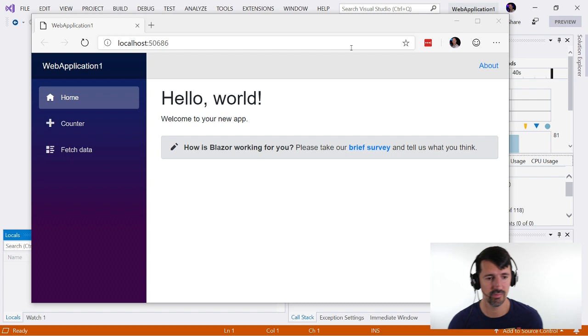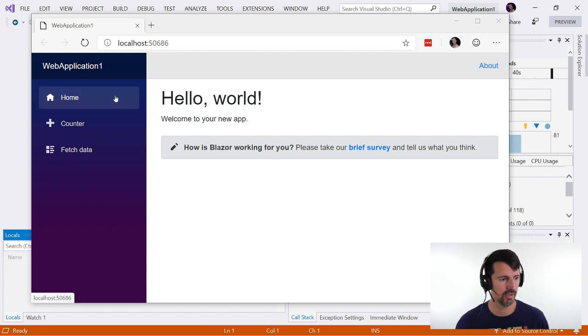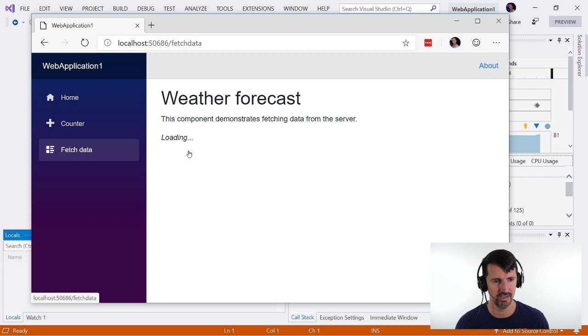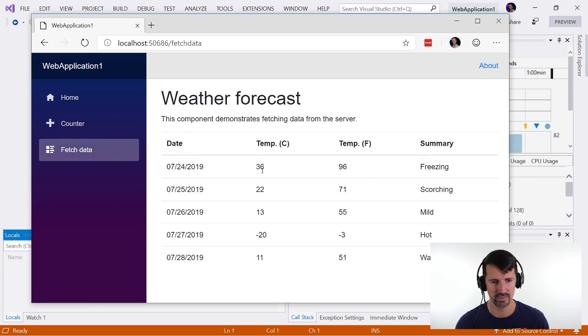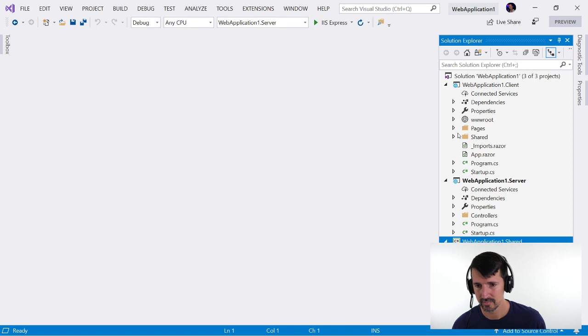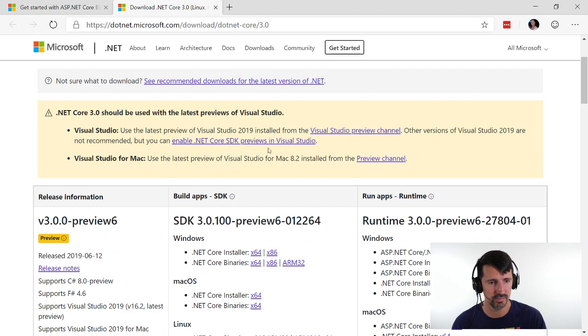Oh, here we go. Okay, it's running. Okay, so we have a home, right? Welcome to your new app. How's Blazor working for you? Take a brief survey. We have a counter, and we're clicking this, and some stuff's happening. Seems pretty straightforward. And a fetch data. We have a loading, and then we have some data in a table. Apparently, this is not a grid control because I cannot edit it. It looks like just a normal table of some type. Okay, so let's take a look at what we have here. I'm not sure. Does it explain how this is actually set up at all?